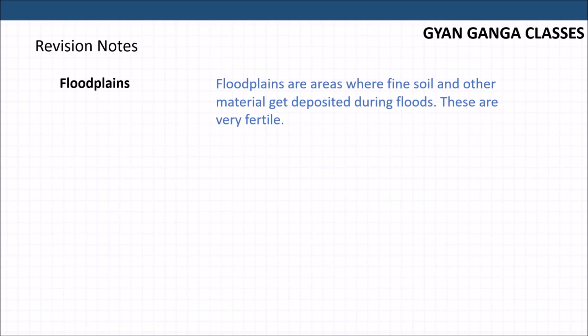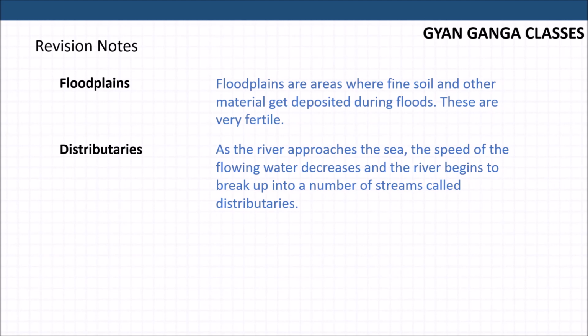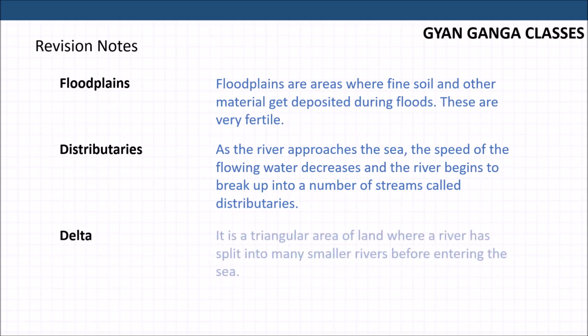Floodplains: the deposition of fine soil and other material during a flood forms the fertile floodplains. Distributaries: as the river approaches the sea, its speed decreases and it begins to break up into a number of streams, called distributaries. Delta: the triangular area where the river splits into many different rivers, the distributaries, and enters the sea, that is the delta.